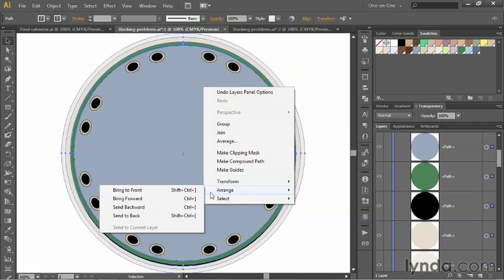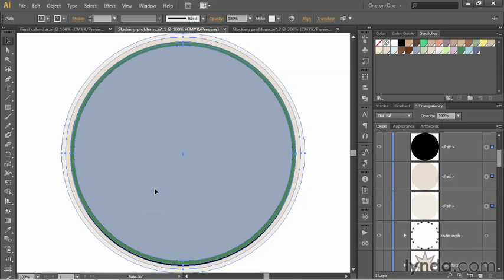And notice that that brings up a series of stacking commands. So we've got bring to front, which brings the objects all the way to the front of a given container. So because these guys are not grouped, they'd go all the way to the top of the layer. Or you can send them all the way to the back of the layer, and you can also bring them forward or send them backward incrementally. Now, bring to front is exactly the opposite of what we want. That's going to take these objects all the way to the front of the stack so they cover up everything inside the artwork, because this artwork contains one and only one layer.